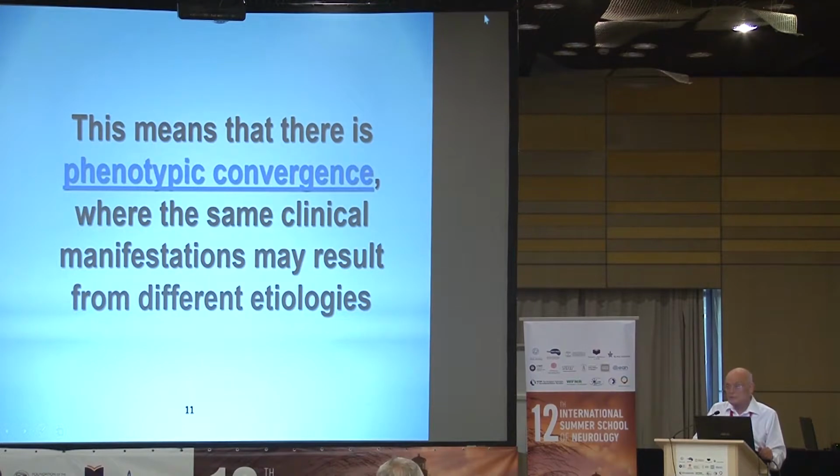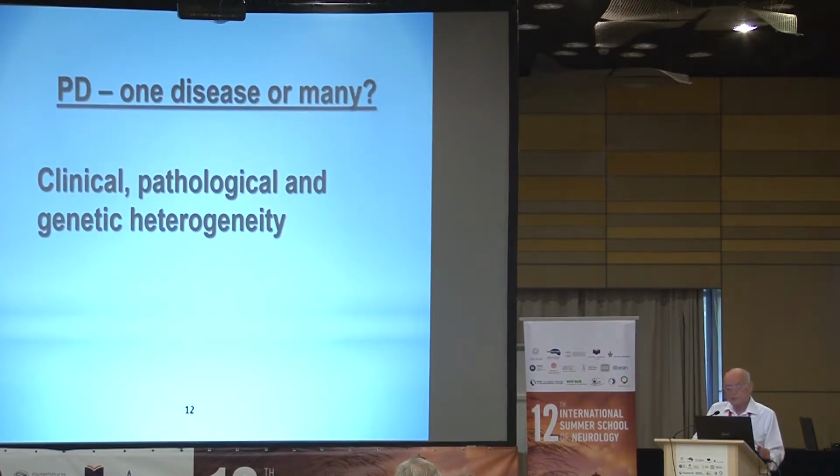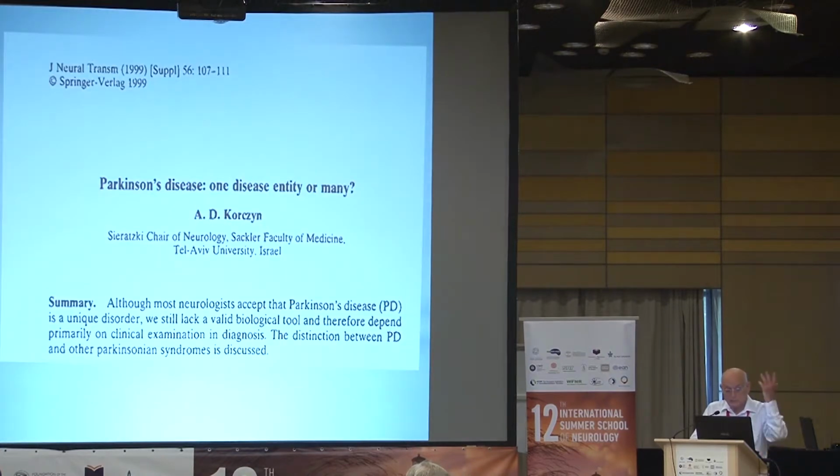And therefore, I think that it's important to ask ourselves a more perhaps philosophical question, and this is whether Parkinson's disease is really a single disease. So we all agree, we should all agree, if we see a patient like the patients that were demonstrated yesterday, that some of them have Parkinson's disease. But what is it? Because of the clinical, pathological, and genetic heterogeneity, maybe it's not one disease. This is an old question. I asked it in the previous millennium already, whether Parkinson's disease is one disease entity or many.